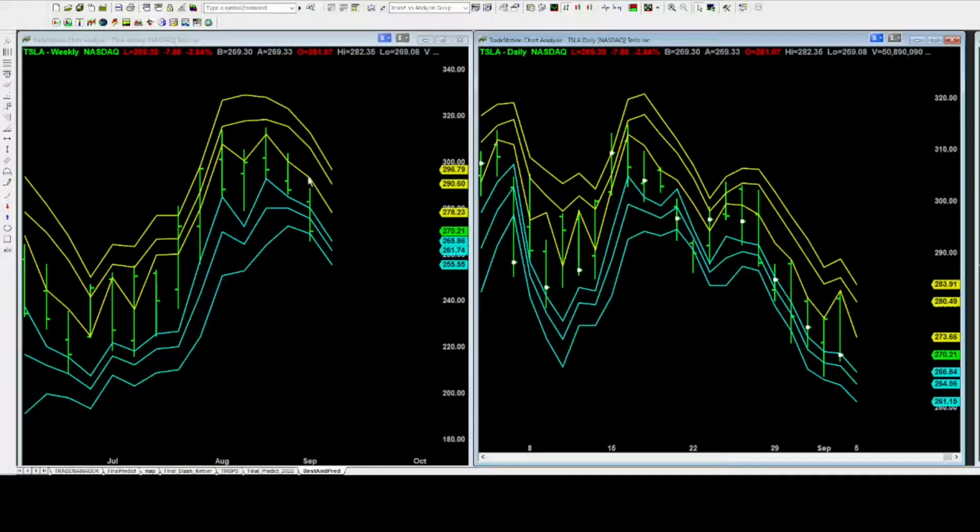For example, if it reaches this yellow trend line, definitely it's a selling signal. That means you want to sell your stock and try to prevent an additional drop. And if it dropped to this bottom trend line, it's a good signal to buy the stock and then get some profit.